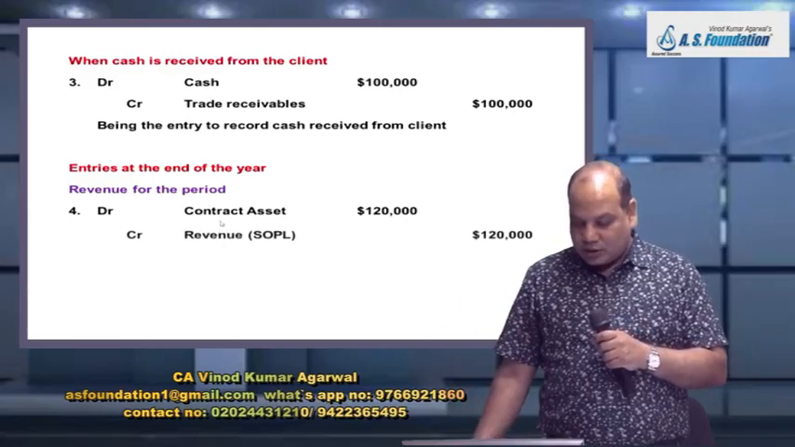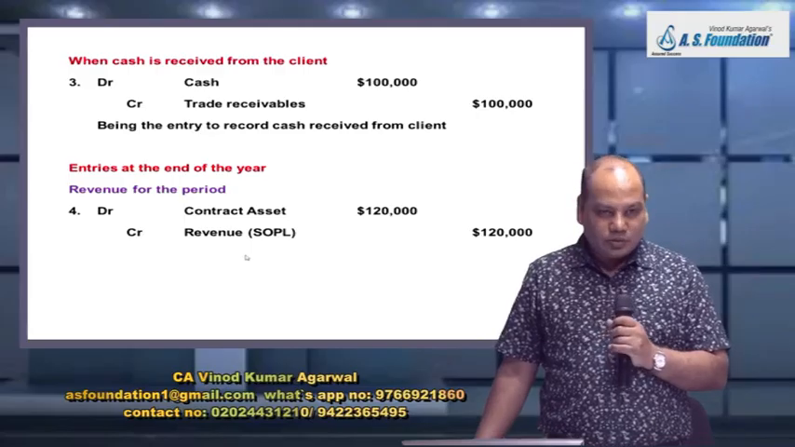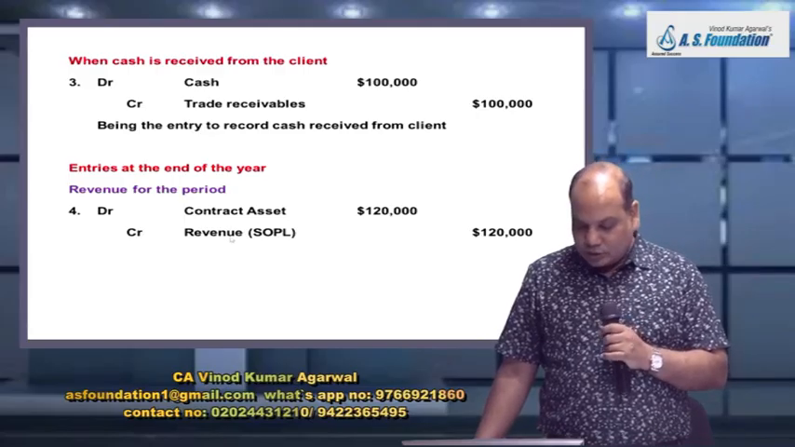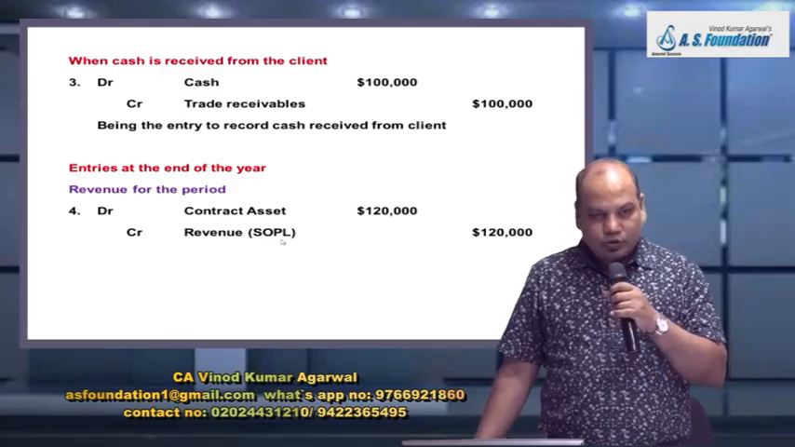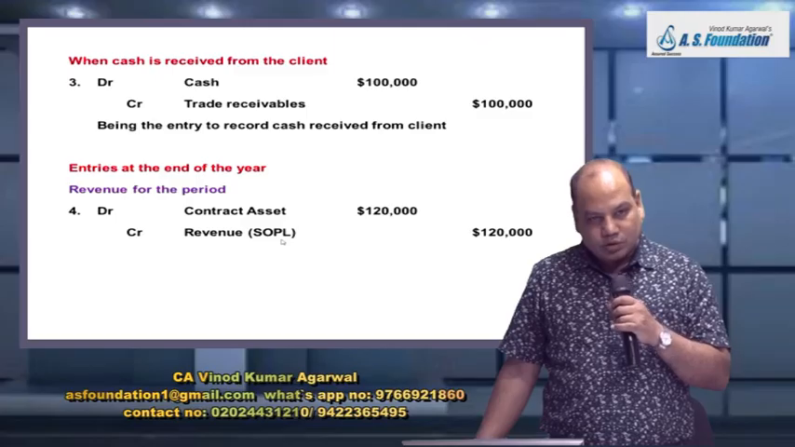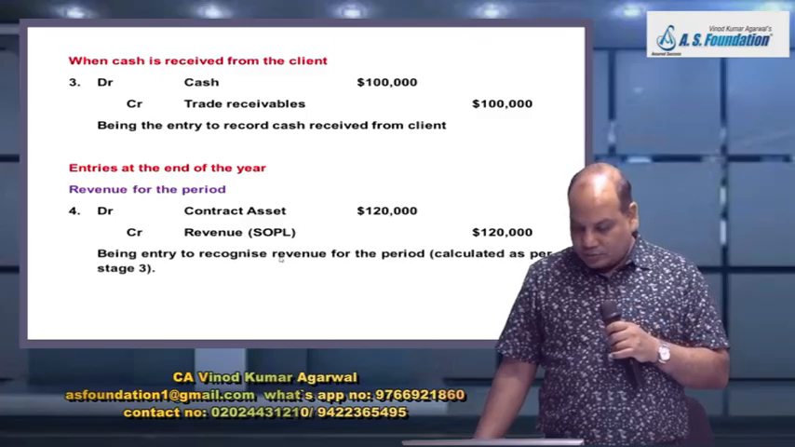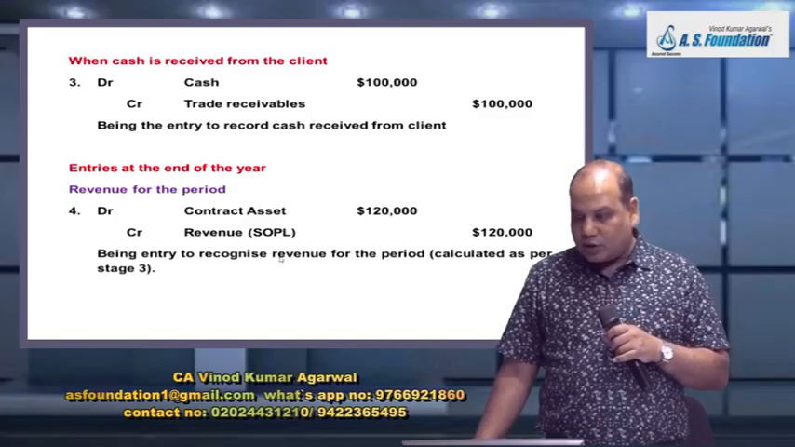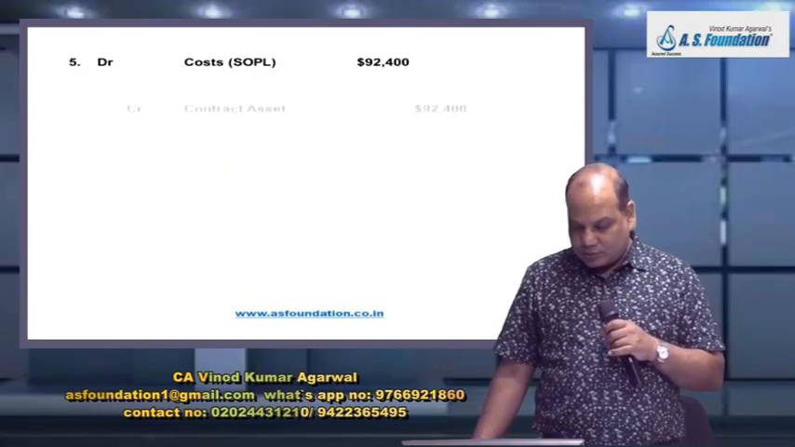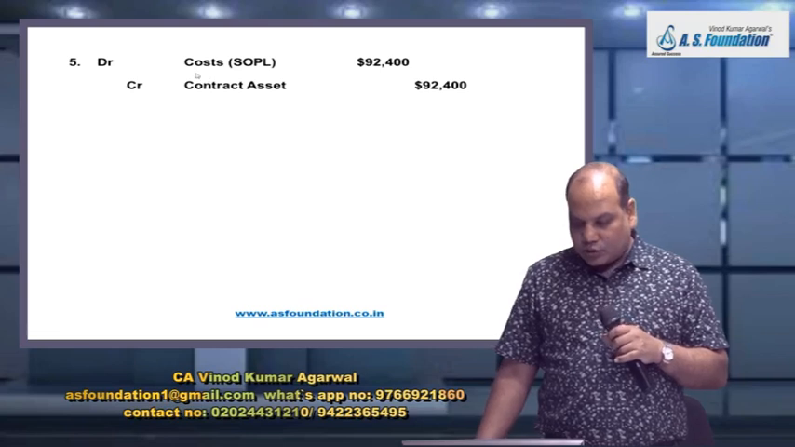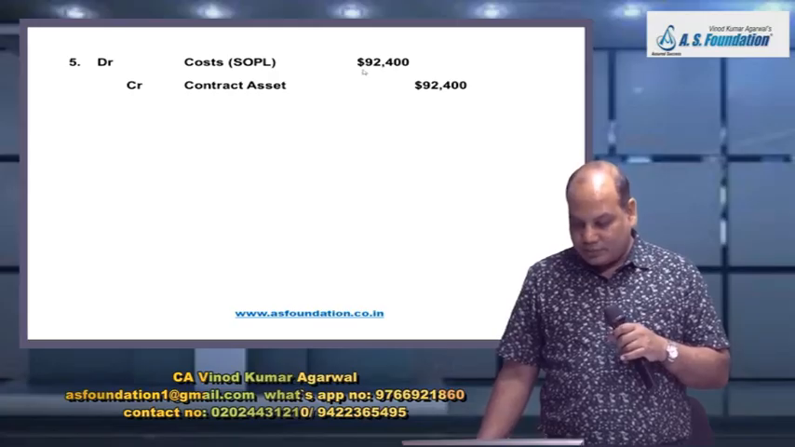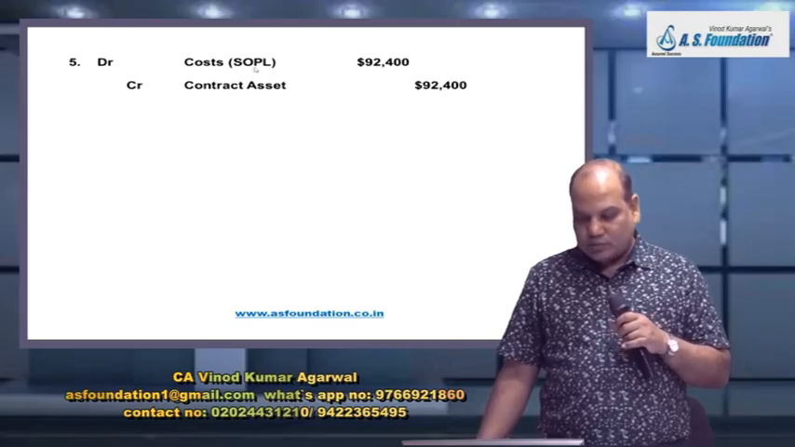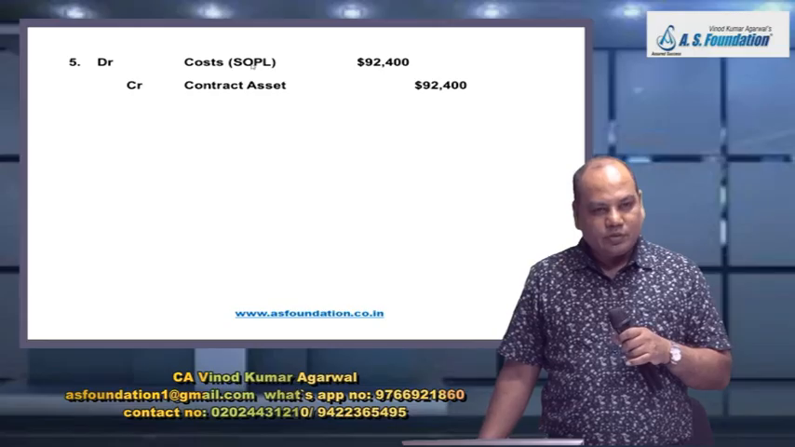So contract asset account debit to revenue account. This revenue, we'll call it contract revenue, will be transferred to statement of profit and loss. And then one more entry will pass. We'll estimate total cost multiplied by percentage completion and recognize contract cost expense, or contract expense account debit to contract asset. SOPL. It will also be transferred to P&L account.